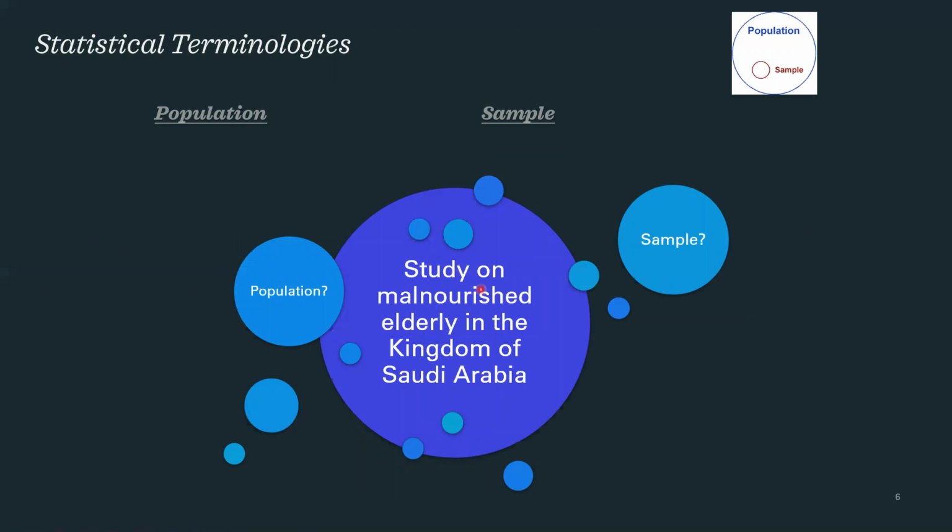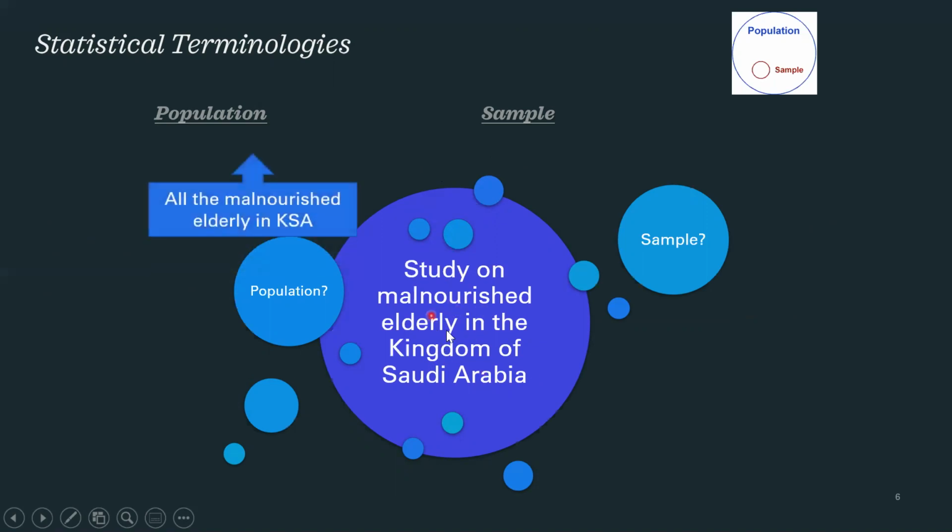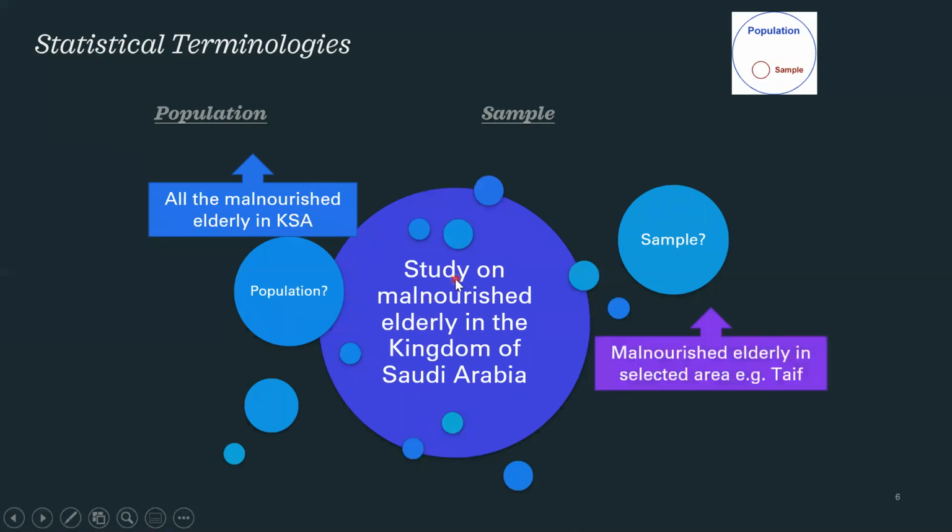Another example of delineating the population and the sample is to study the malnourished elderly in the Kingdom of Saudi Arabia. The population will be all malnourished elderly. The characteristics are malnourished and elderly living in KSA, and the sample will be malnourished elderly in a selected area, for example, Taif, which is one of the cities of Saudi Arabia.